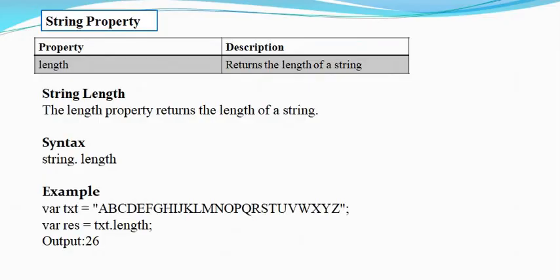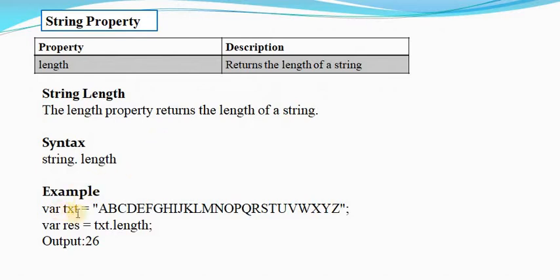Next point is string property. String has some properties and some methods. First of all, string property. Length is a string property which returns the length of string, means it returns the number of characters. The length of an empty string is 0, and the syntax of the length of a string is string.length.